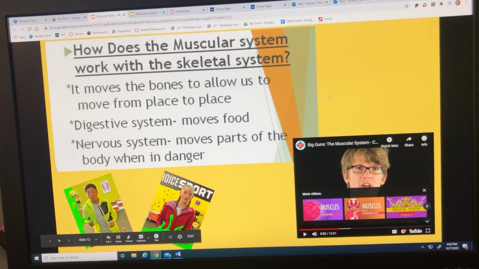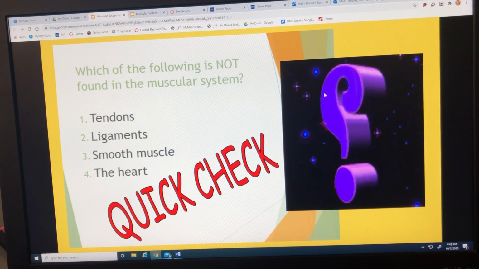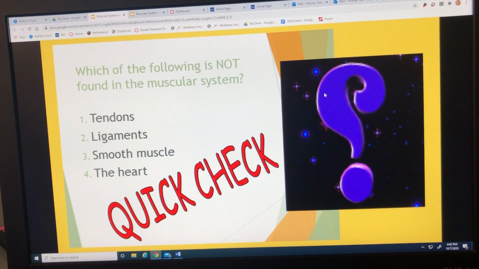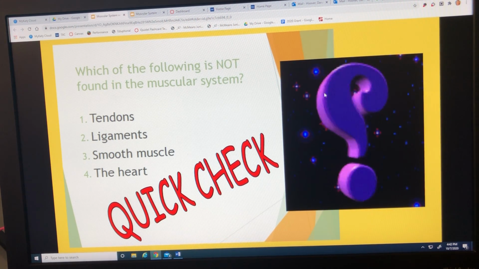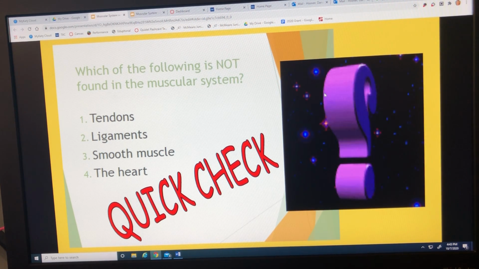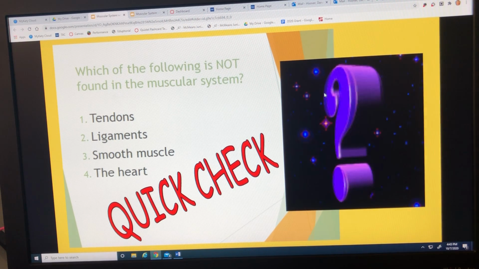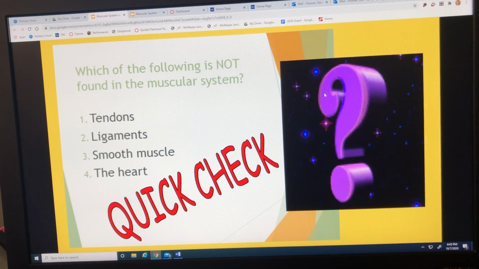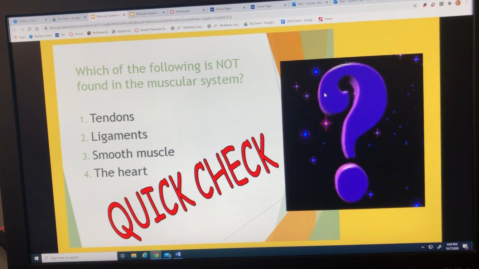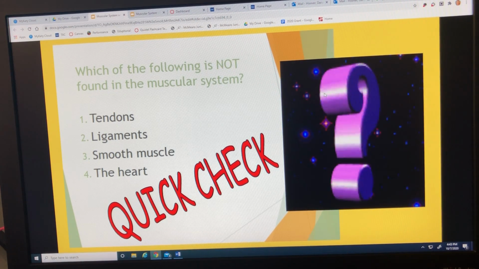Okay, we're going to stop the video at this time. So, this is just a quick check of your knowledge, and I want you guys to read this question while I'm reading it, and I want you thinking about this for a second so that you're challenging yourself to come up with the right answer. Which of the following is not found in the muscular system? Okay, is it tendons, ligaments, smooth muscle, or the heart? Okay, give you guys a second. Think about that.